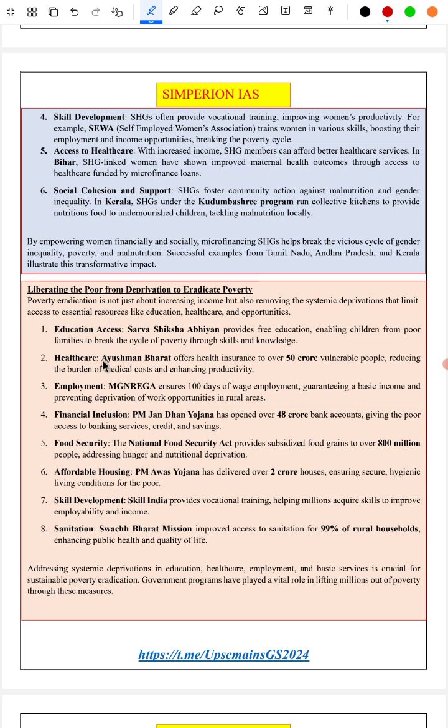So there are a few schemes the government has come up with over a period of time: Sarva Shiksha Abhiyan, the NREGA, that is the 100-day employment guarantee scheme, Awas Yojana, skill development to make people more skilled so that they get education and vocational training, and sanitation, Swachh Bharat, etc., which in turn leads to better health indicators.